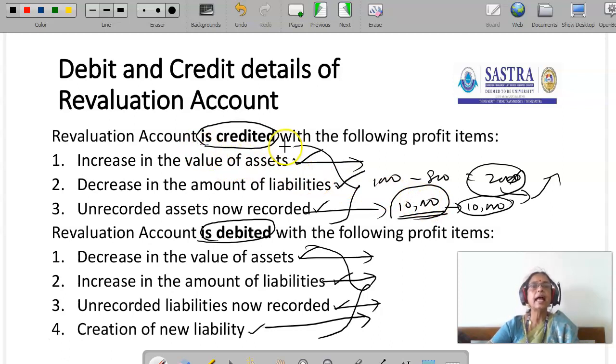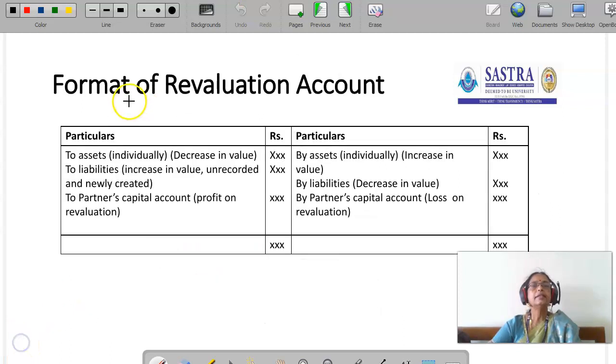So these are all the items that should be credited and debited in the revaluation account in order to find out the revaluation profit or loss. This is the format of the revaluation account. Here there is no opening balance. They are just revaluing the assets and the liabilities, so there is no opening balance.